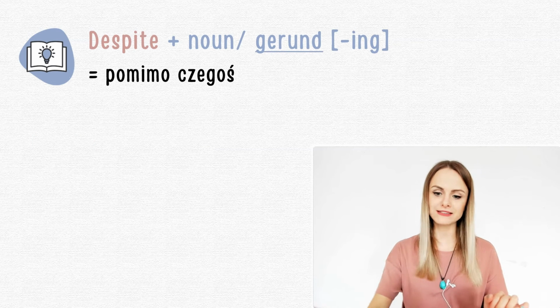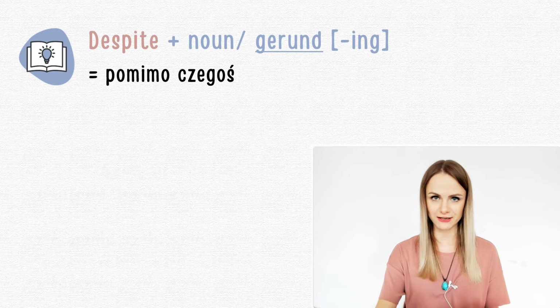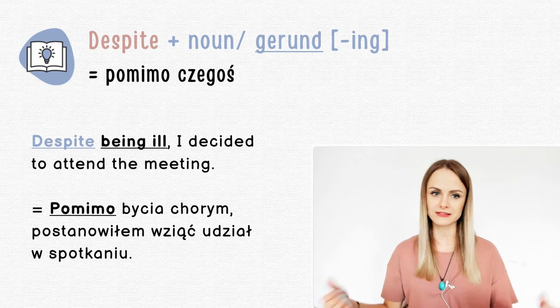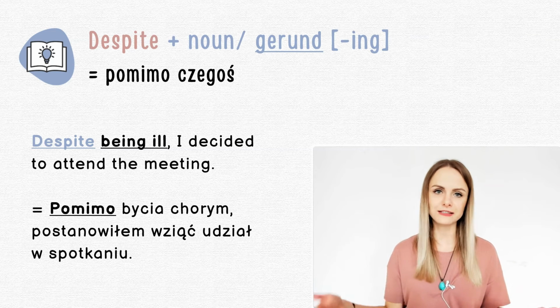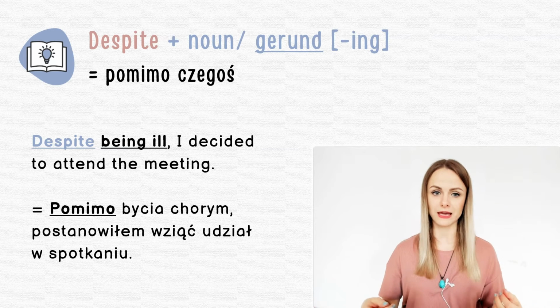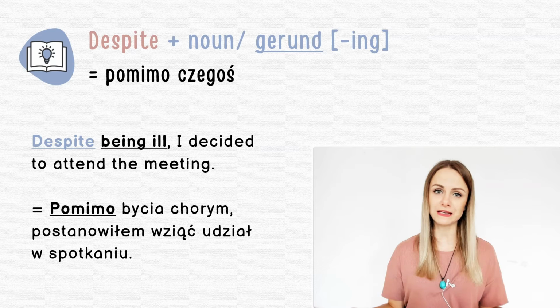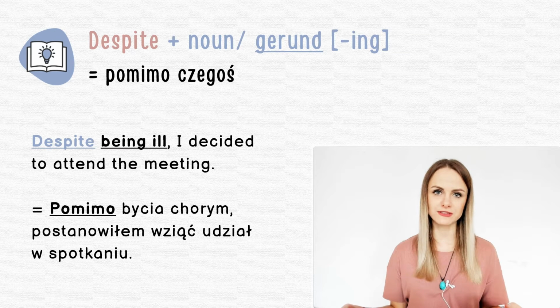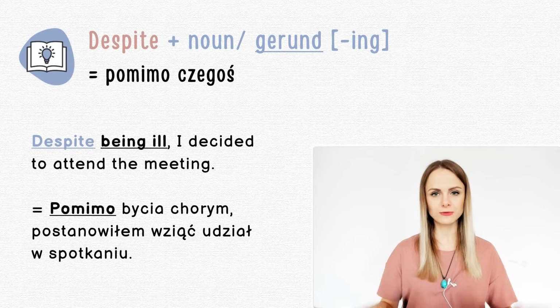Another one. Now let's have a look at this gerund form, so this verb with the ing ending. Despite being ill, I decided to attend the meeting. So you see, it's kind of showing this contrast. I was ill, but still, I decided to attend the meeting. So based on that, we create the sentence, despite being ill, I decided to attend the meeting. Despite being ill. So this to be verb with the ing ending, this is called gerund form. Of course, here you could also use a noun and you could say, despite my illness, and that would be a noun. I hope this one is clear.